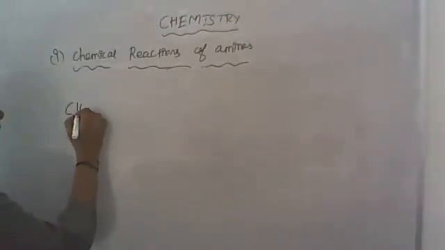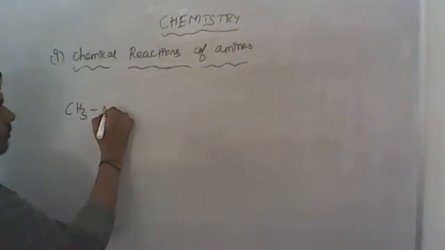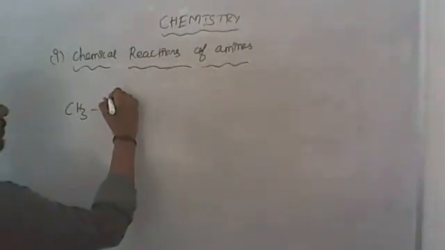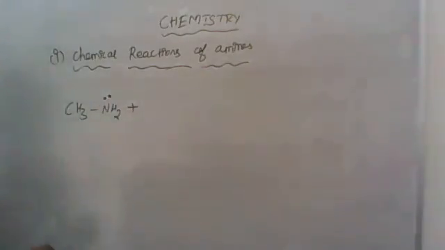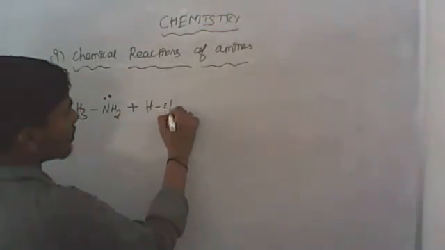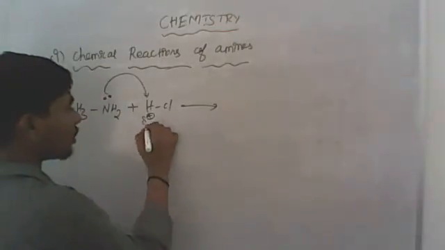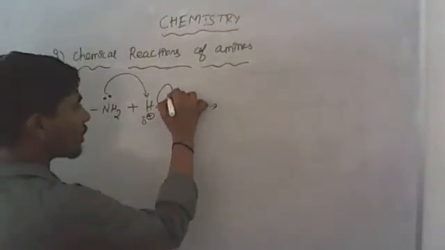See here, I'm going to take an example: CH3NH2, methanamine. When methanamine reacts with an acid, it may be HCl, it donates the electron to the electron deficient delta positive, and the electron goes here.